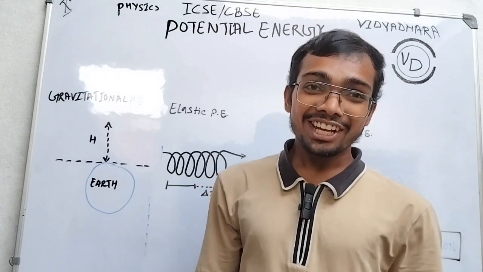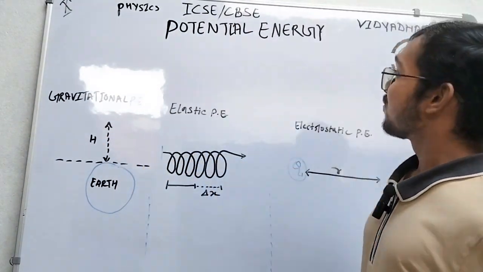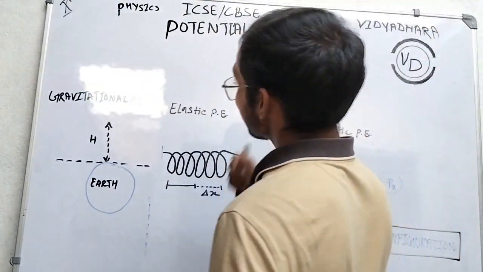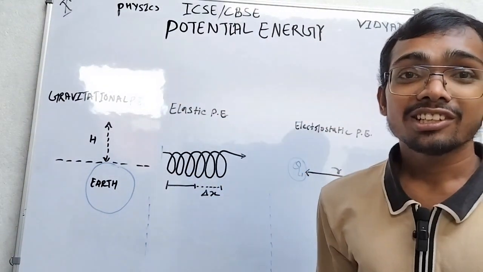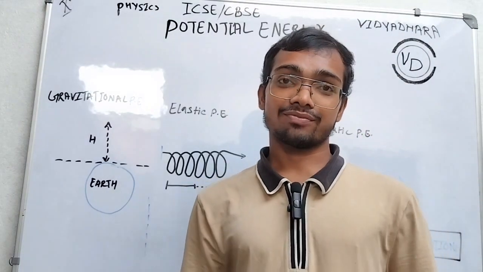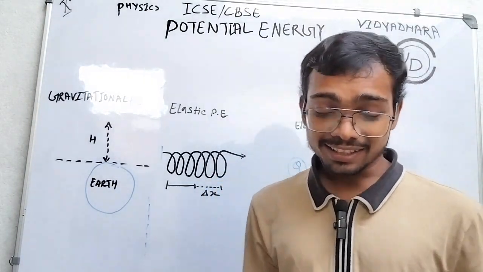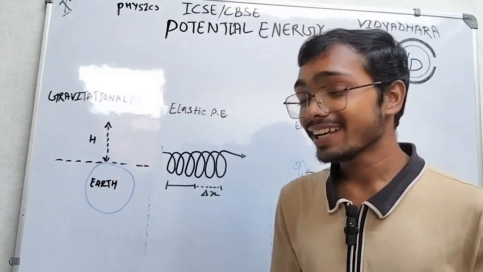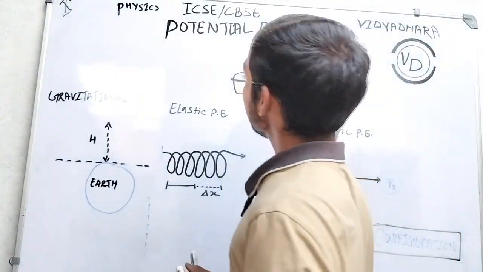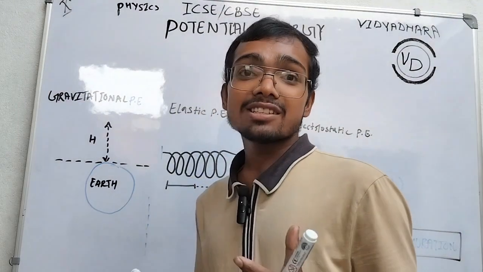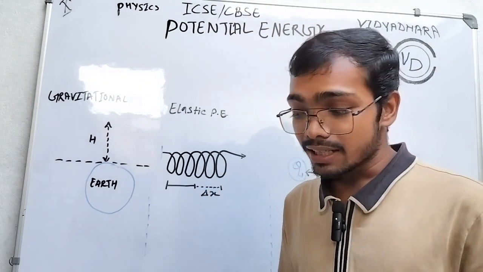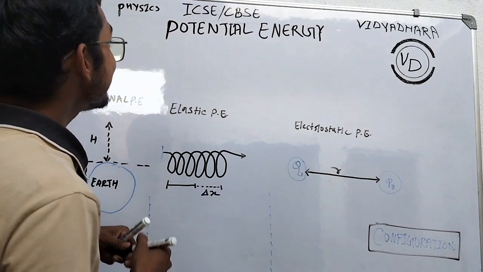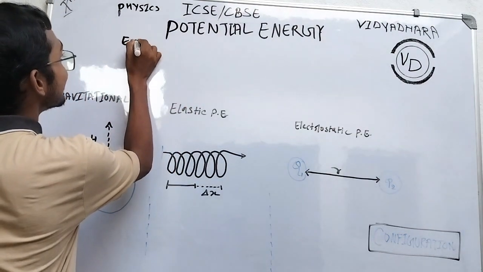Hello students, today we are talking about potential energy. Before going to potential energy, we will discuss what energy is. Energy is the ability to do work. Ability to do work is called energy. What is its unit? The unit is joules.